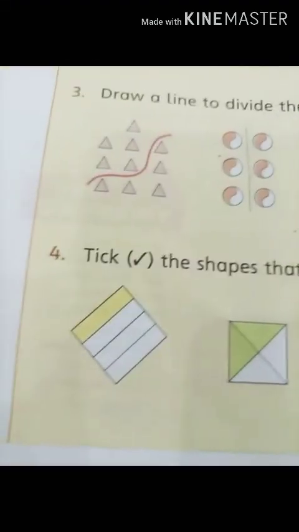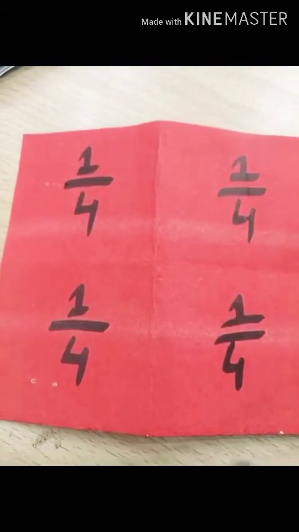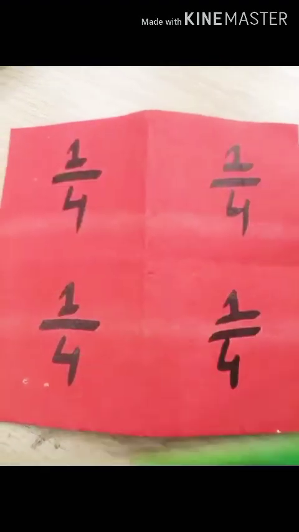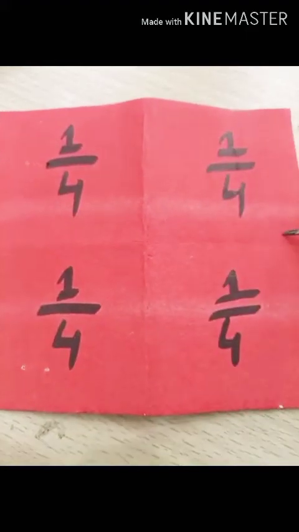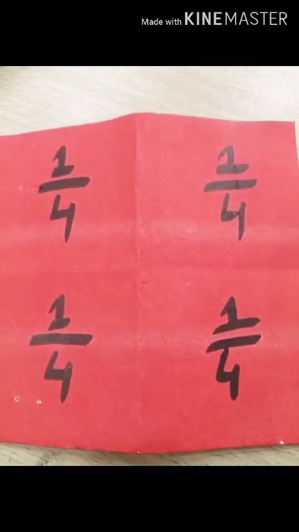Come towards the next question, number 4. Here you are going to take the shapes that have 1/4 shaded. So students, this 1/4 concept is clear to you, as we have done it earlier by using this chart paper. Each shape should have 4 parts, and out of them only one should be colored. Okay, let's count it.